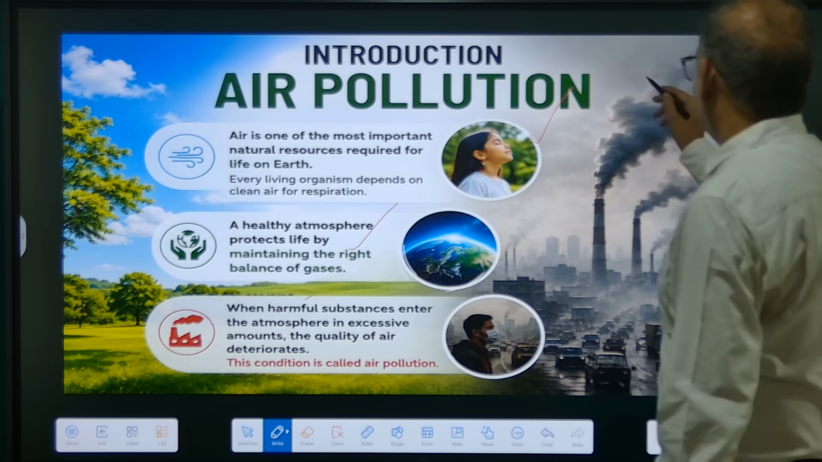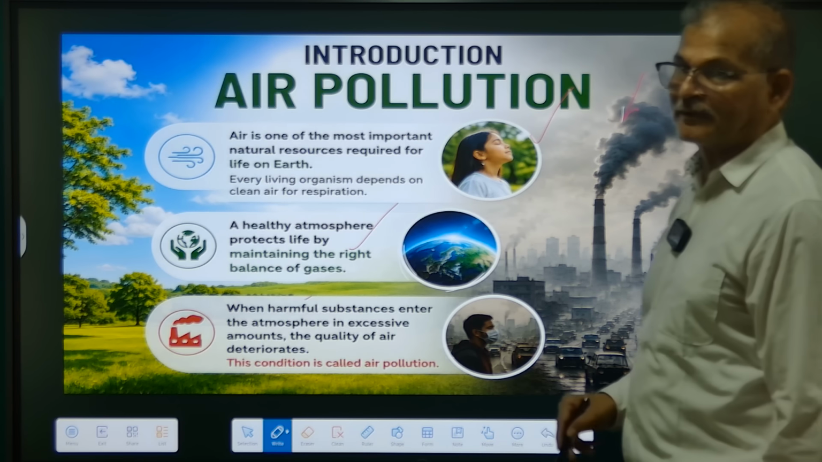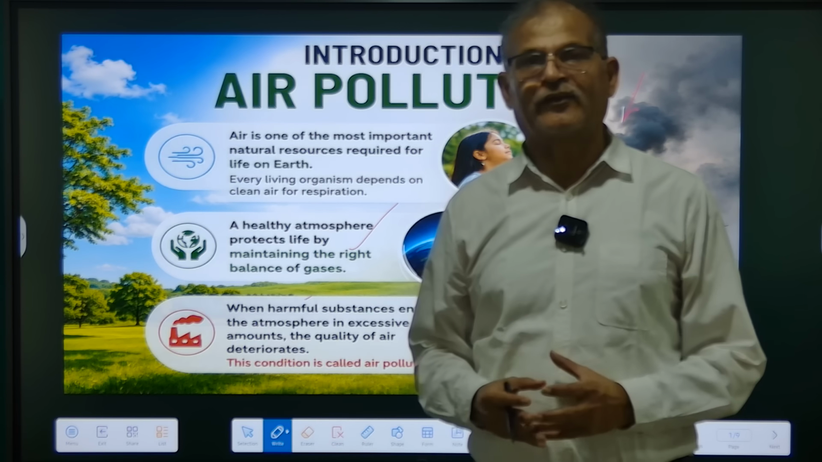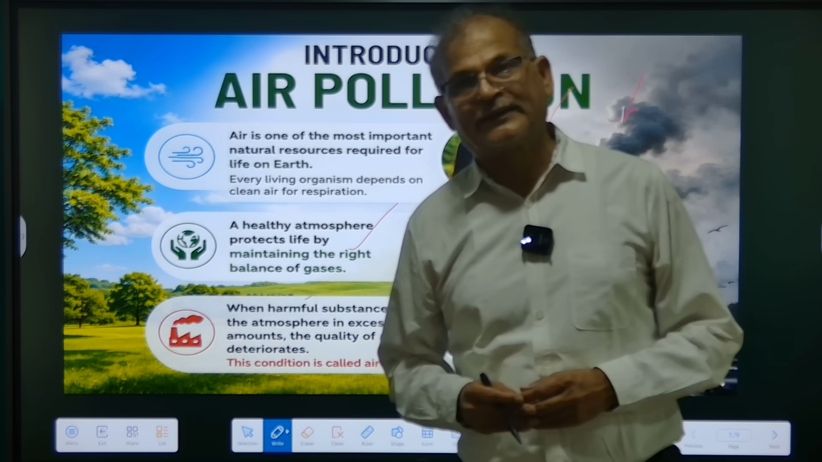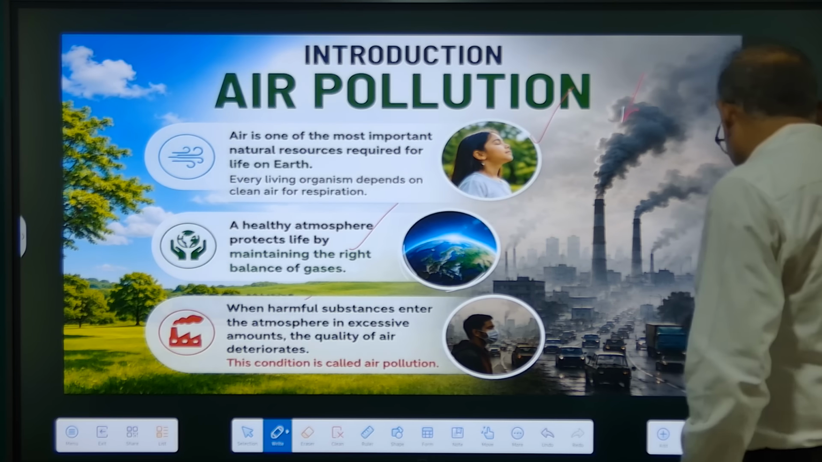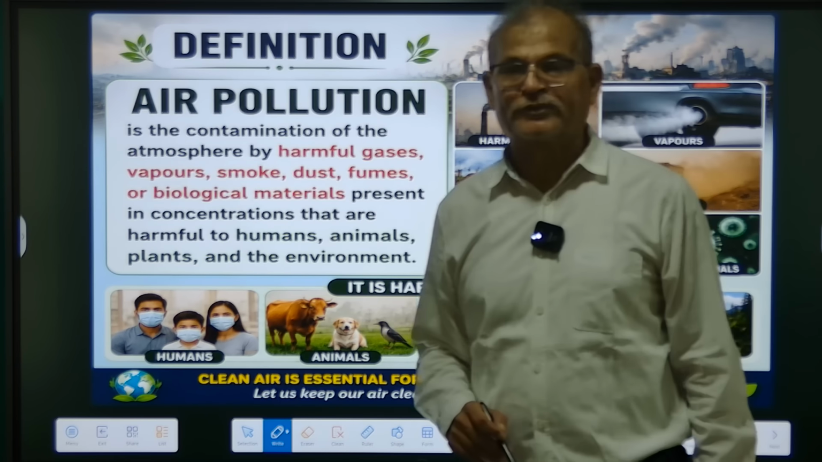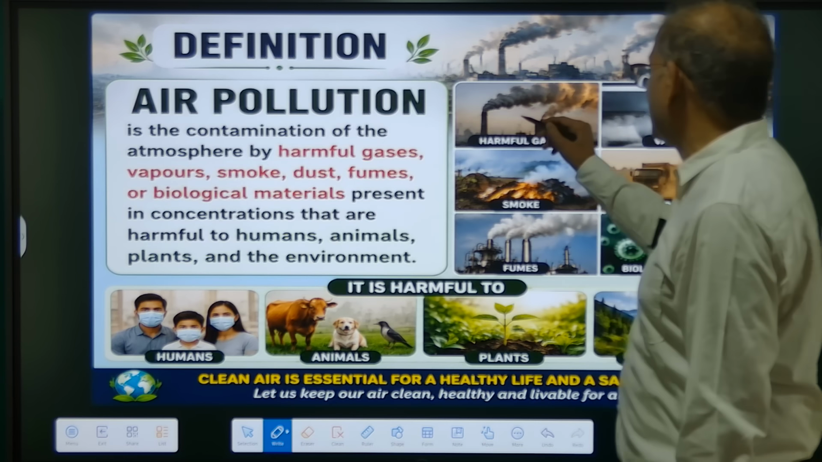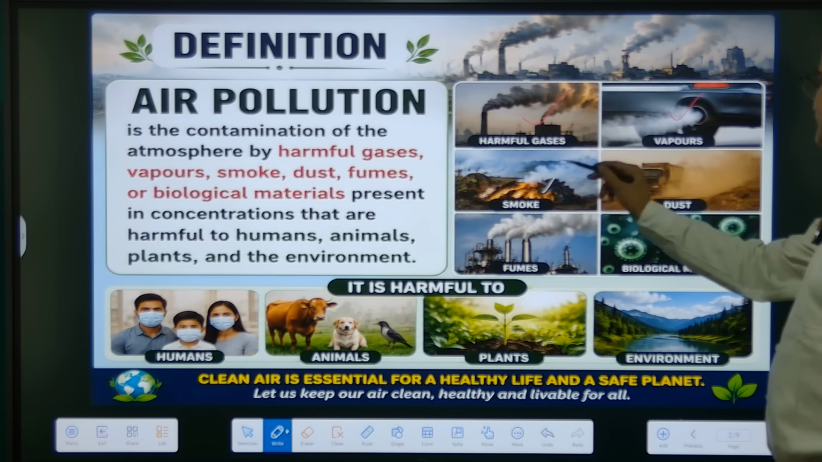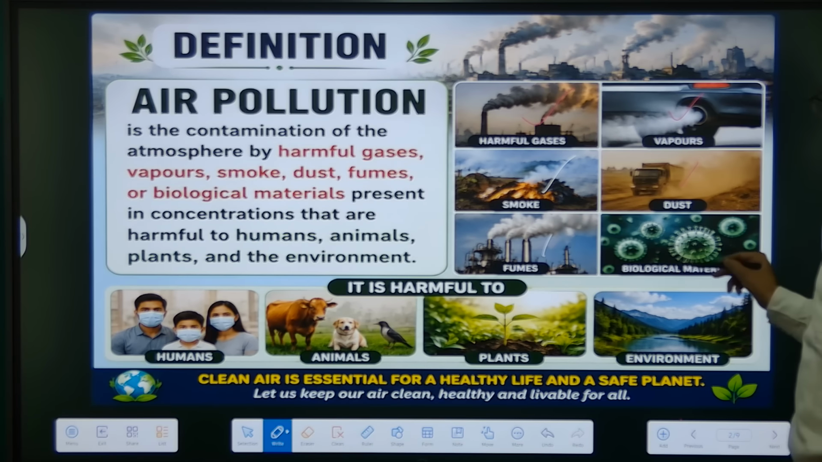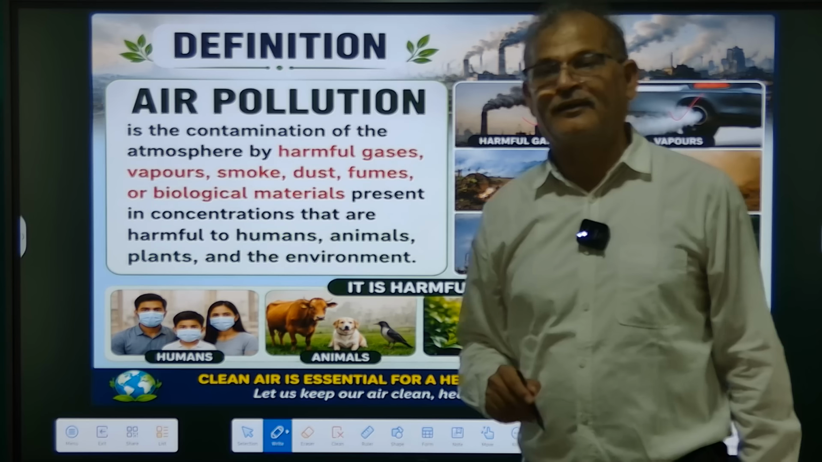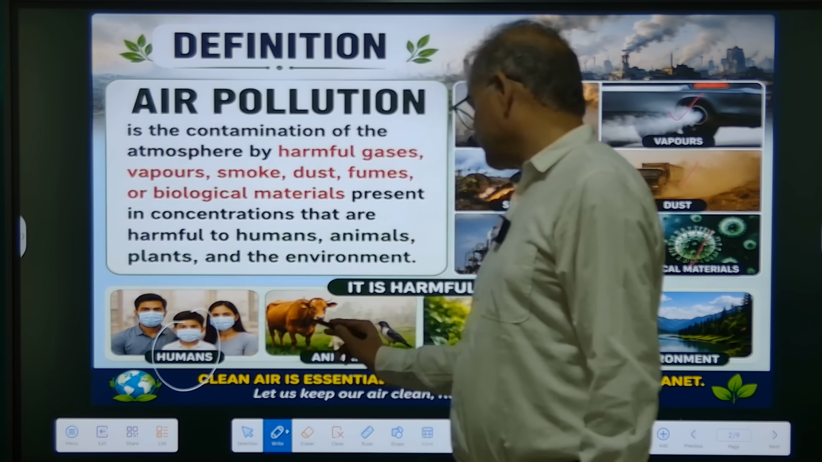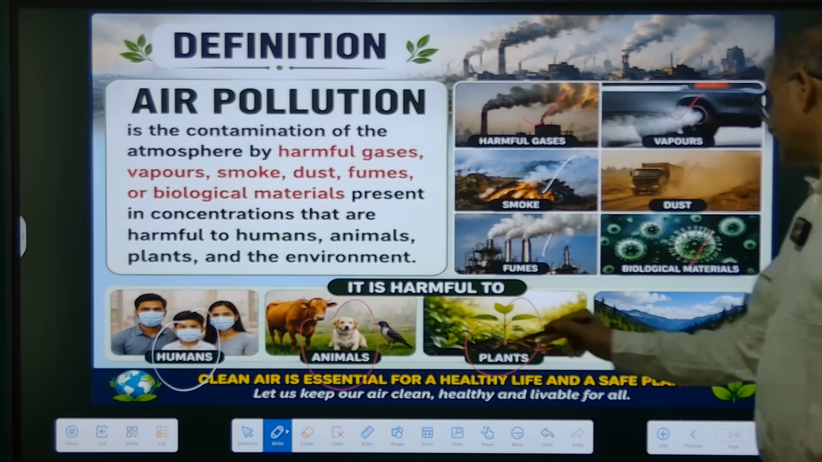Whenever any harmful substance enters into the atmosphere, it contaminates the air and the quality of air gets deteriorated. This contamination is known as air pollution. We can also define air pollution as contamination of the atmosphere by harmful gases, vapors, smoke, dust, fumes, and biological material in excess or in concentration that is harmful to humans, animals, plants, and the environment.